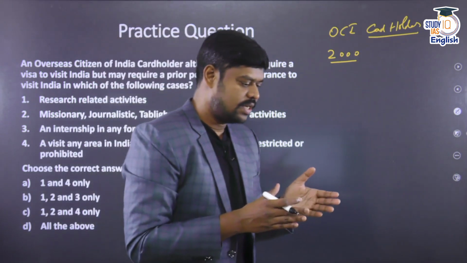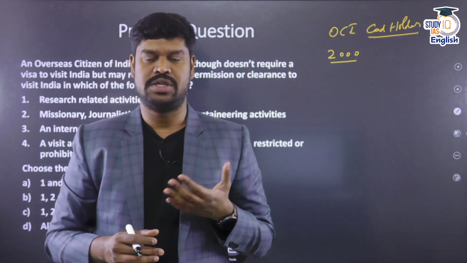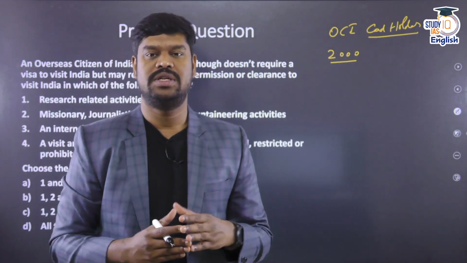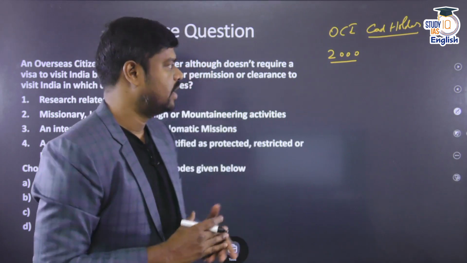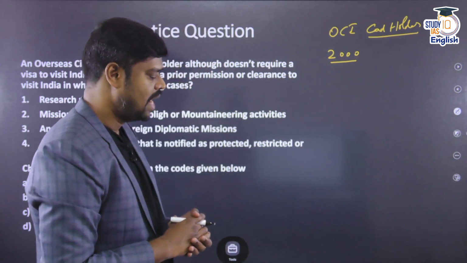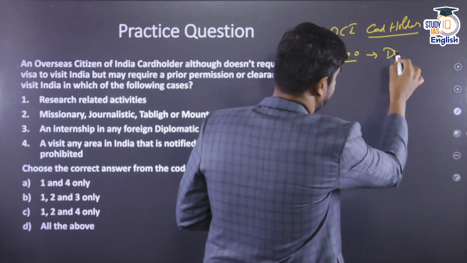So in 2000, a special committee was appointed to look into the demands, because the Indian diaspora was asking for dual citizenship, as their country allows them to have citizenship of India as well. So they made a demand to the government of India to provide them dual citizenship. A committee was constituted and the committee in fact recommended providing dual citizenship.